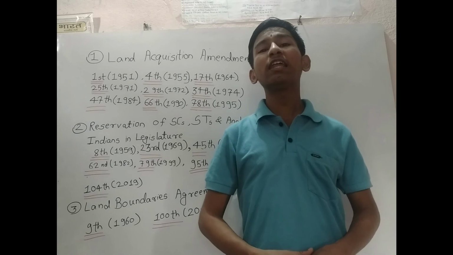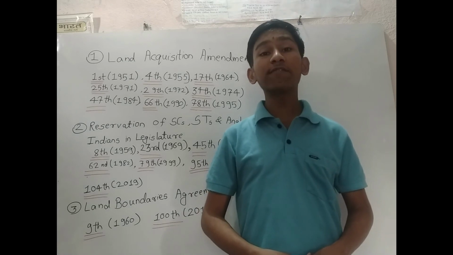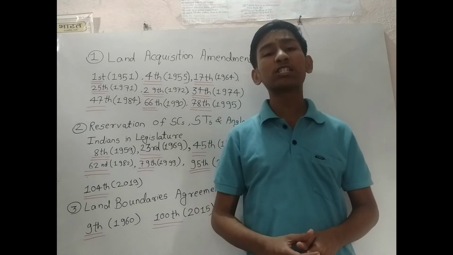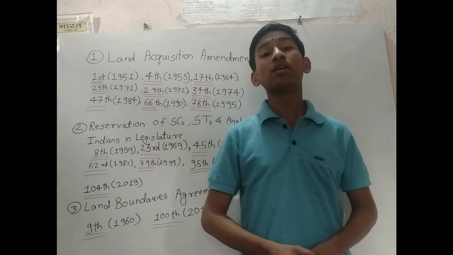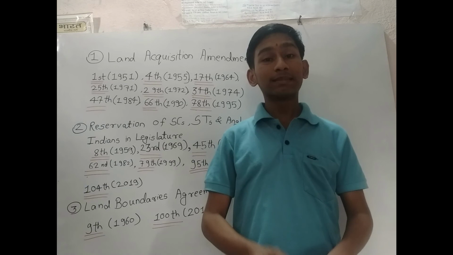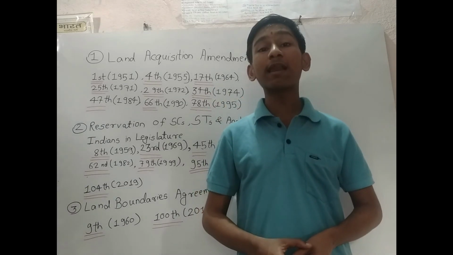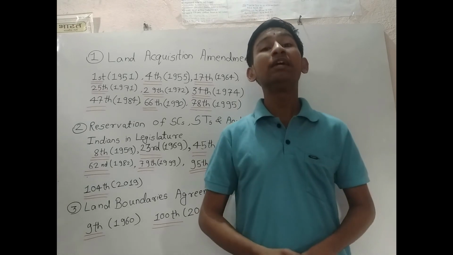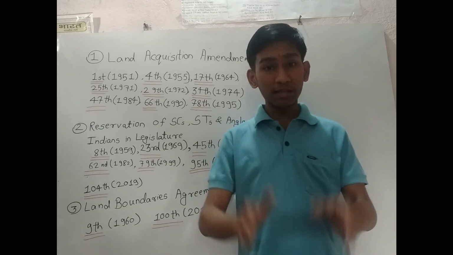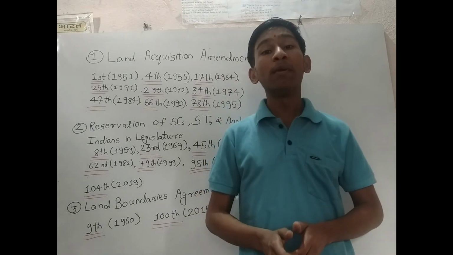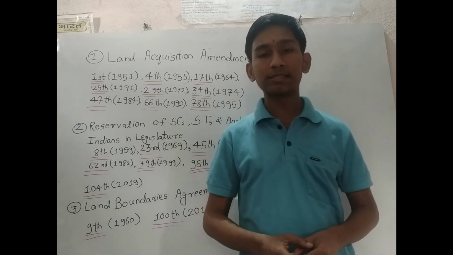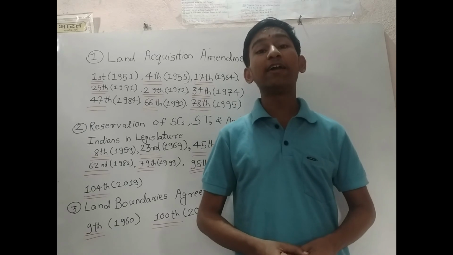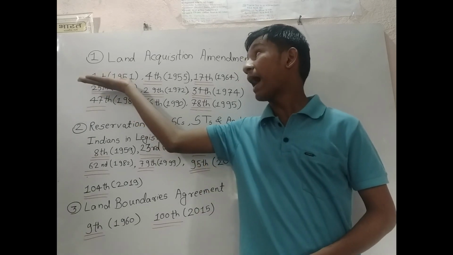After the first general elections in India, the government of India tried to acquire land to carry out many types of welfare projects for the citizens. But citizens went to the Supreme Court saying that when the government is acquiring their land, their right to property, which is guaranteed under Article 31, is being violated. That was the most important problem in acquiring the land of citizens.